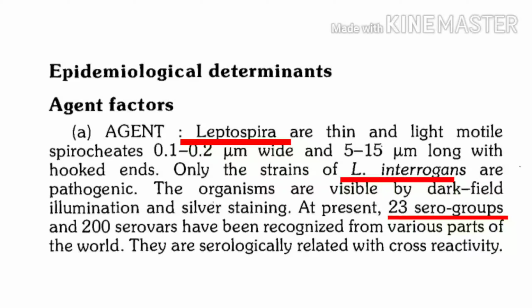Leptospira are thin motile spirochetes, 0.1 to 0.2 micron in width and 5 to 15 micron in length, with hooked ends that make identification easy.